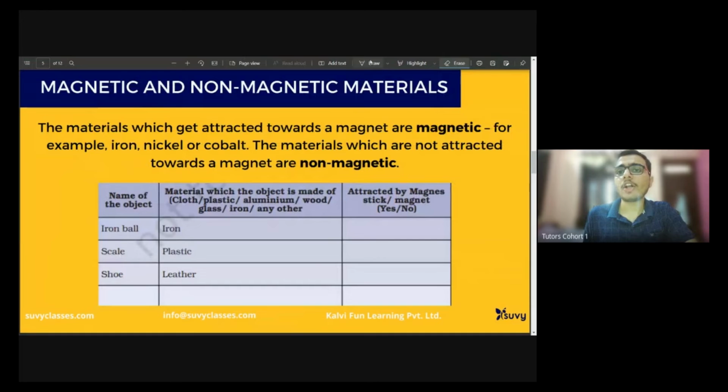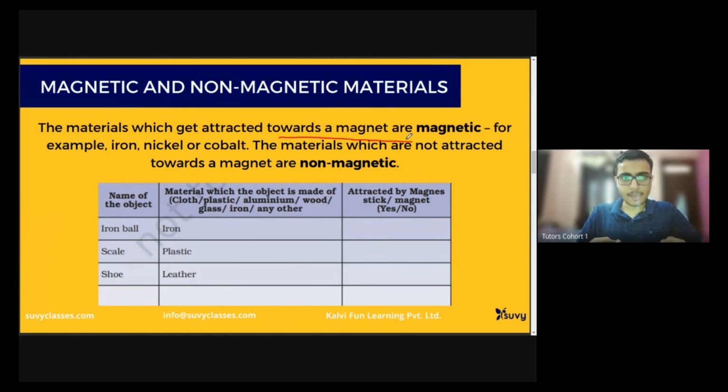Now, magnetic and non-magnetic materials. The materials which get attracted towards a magnet are called magnetic. For example, iron will be attracted by the magnet, so iron is a magnetic material. If I talk about plastic, like my phone, it will not be attracted by a magnet. Or if I talk about a book, this book is not going to be attracted by the magnet, so this book will be non-magnetic.